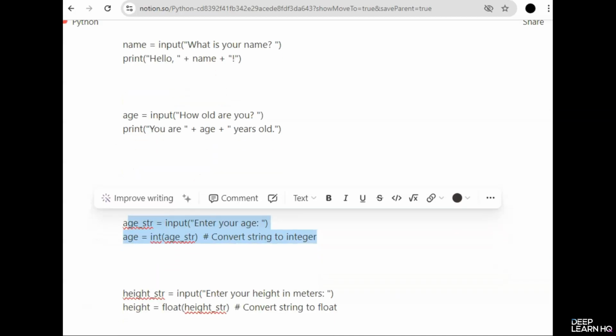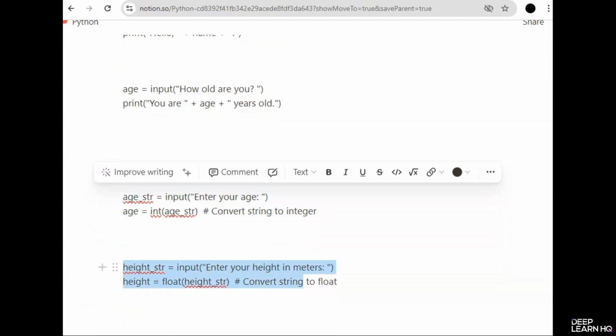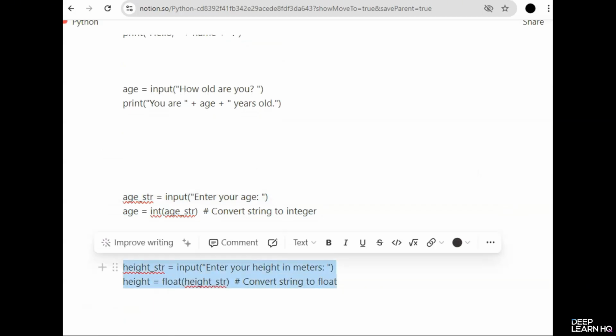Then we have converting to float. This example converts the height input to a float, which is useful for measurements involving decimals. Be sure to handle potential errors that can occur if the user inputs invalid data. For example, if the input cannot be converted to the required type, Python will raise a value error.